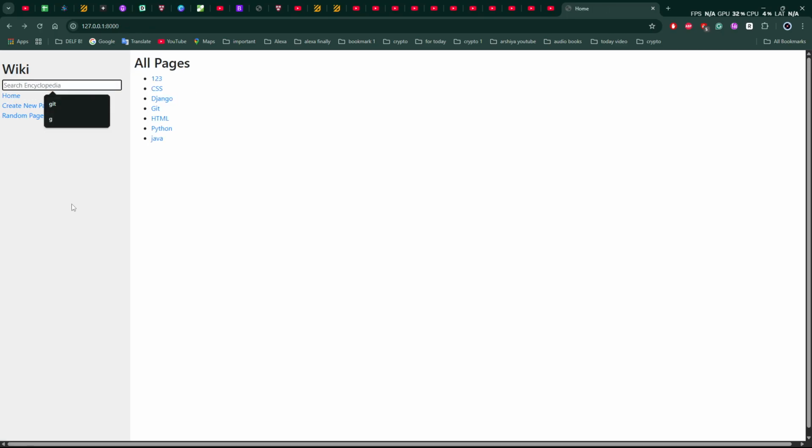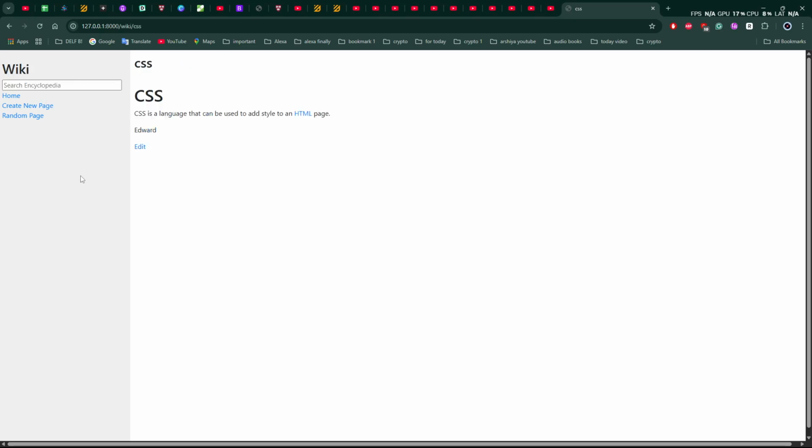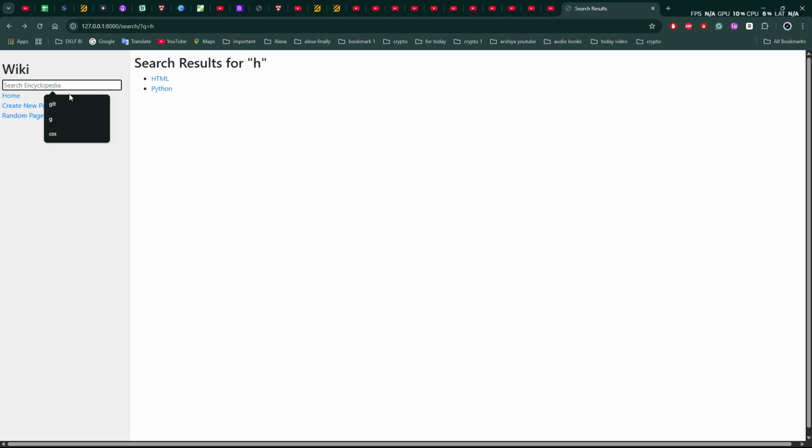And here, if I just type CSS, it goes like that. If I just write H and enter, it redirects me to the pages that already exist with the letter H, like HTML or Python. If I enter something that doesn't exist, like Z, it says no result found, so I cannot find anything. Everything is working and functioning.